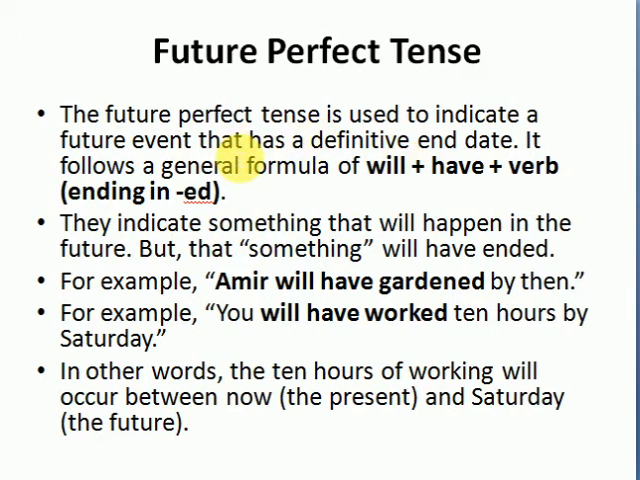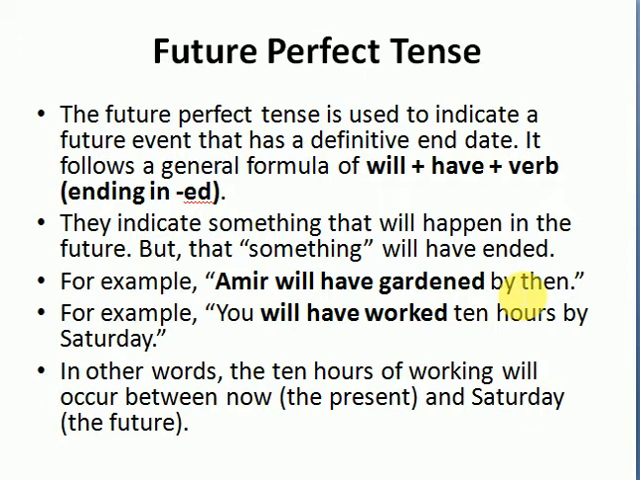एक ऐसा एक्शन कि जो फ्यूचर में होगा लेकिन कंप्लीट हो चुका हुआ होगा, उसके लिए हम यूज करते हैं फ्यूचर परफेक्ट टेंस. So they indicate something that will happen in the future, but that something will have ended. Like Amr will have gardened by then.